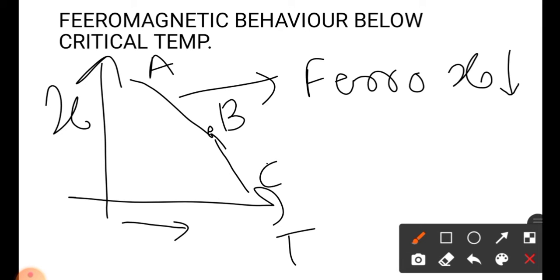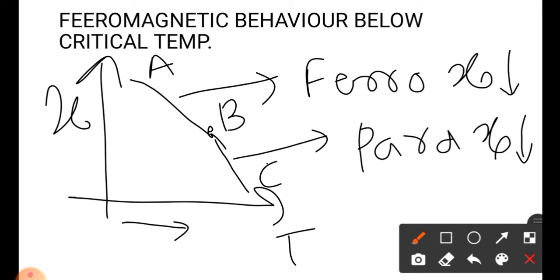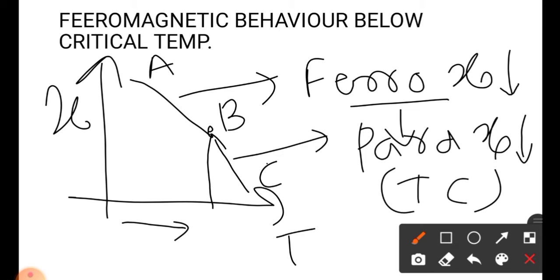But from B to C, when we increase the temperature, this material behaves like a paramagnetic material and suddenly the magnetic susceptibility reduces. So at this point, the material converts from ferromagnetic material into paramagnetic material. Means the property of the material is changed from ferromagnetic to paramagnetic, and it is called the Curie temperature. It is denoted by Tc. The temperature above which a ferromagnetic material behaves like a paramagnetic material is called the Curie temperature.